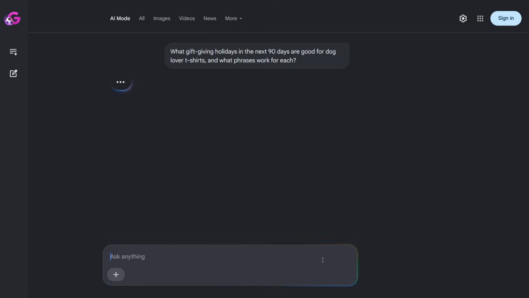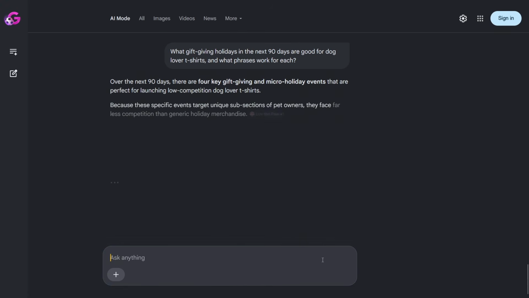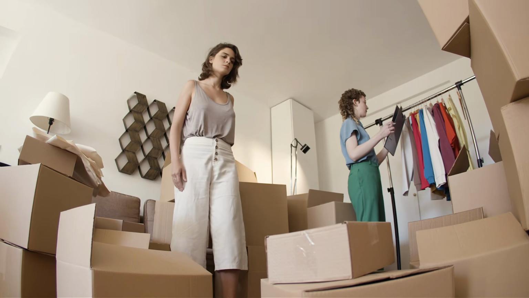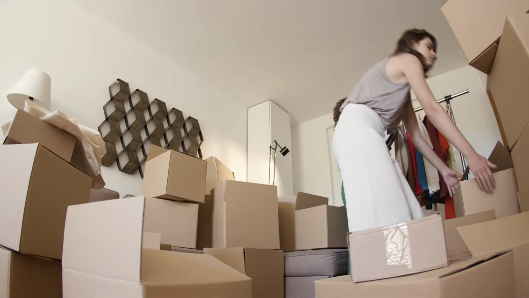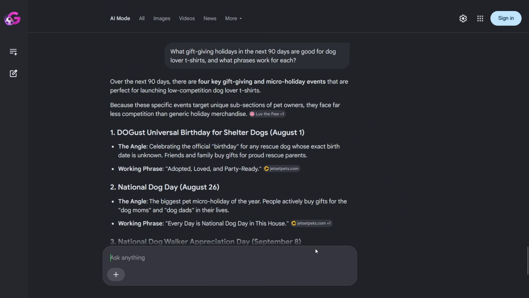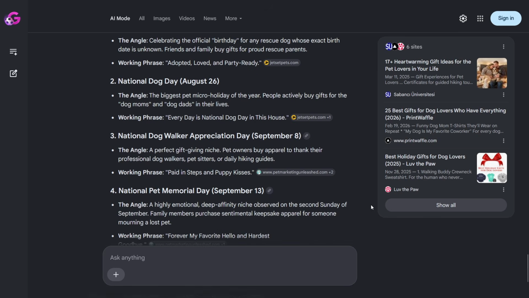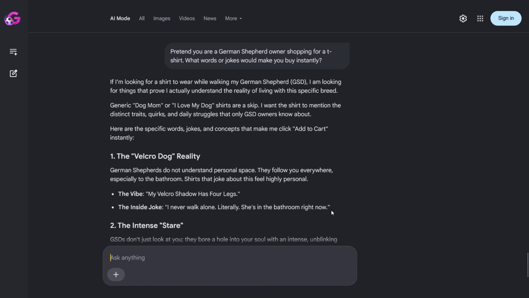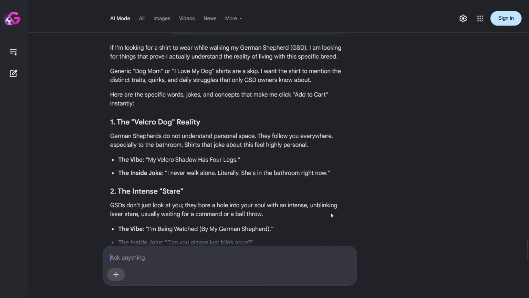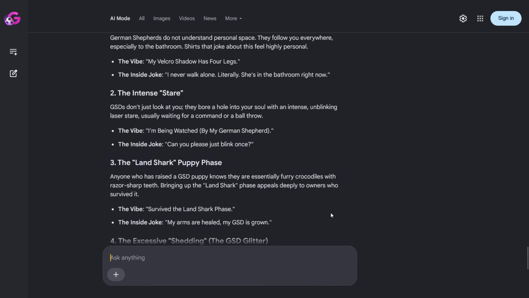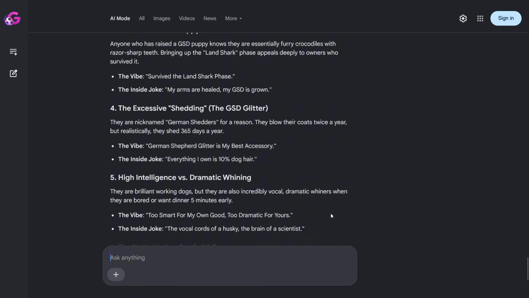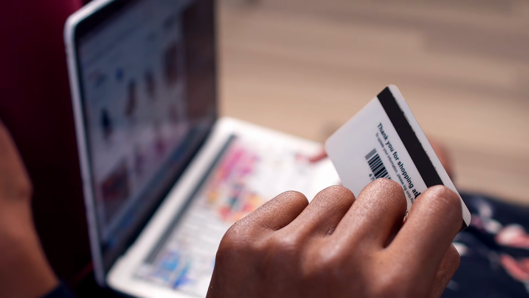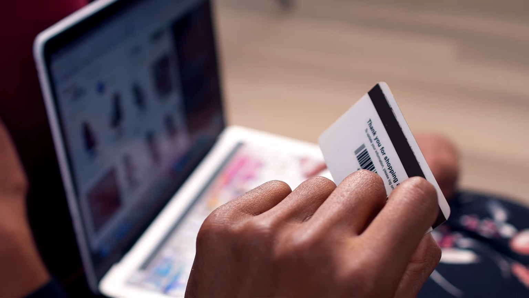Tip 1, ask Google for the holiday or season angle. This is huge. Most sellers upload random designs all year. Smart sellers upload for the holiday that's coming next. Ask Google what's coming, then make sure you're ready for it early, before everyone else floods in. Tip 2, make Google sound like a buyer, not a seller. When you tell Google to be the customer, it gives you the exact words real buyers use. Drop those words into your title and bullet points on Amazon Merch, and your listing shows up when those people search. I want you to think about that for Etsy as well.